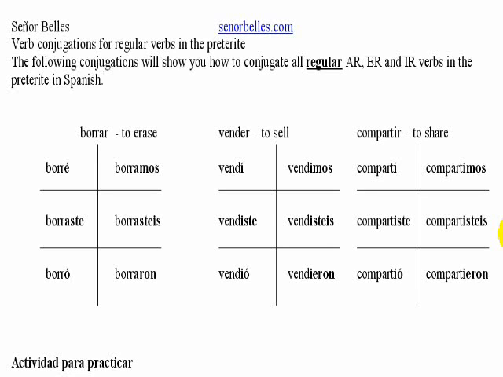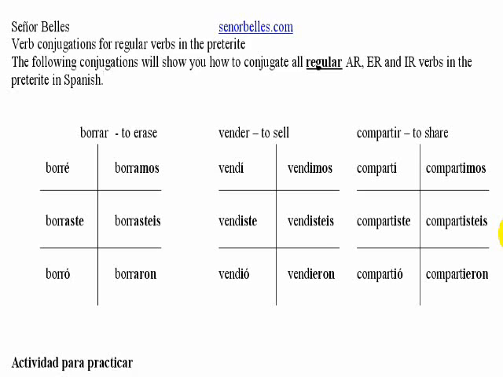I went ahead and put the endings in bold for you so you can see them a little bit better. I'm going to go ahead and go through the pronunciations of this for you and tell you what it means. Borré, borraste, borró, borramos, borrastes, borraron. So that would be like saying I erased, you erased, he or she erased, or you formal usted erased. We erased, you plural erased, and then last one, borraron, would be they erased or you guys plural erased. So those are the endings for all regular AR verbs in the preterite. Drop the AR and add those endings.